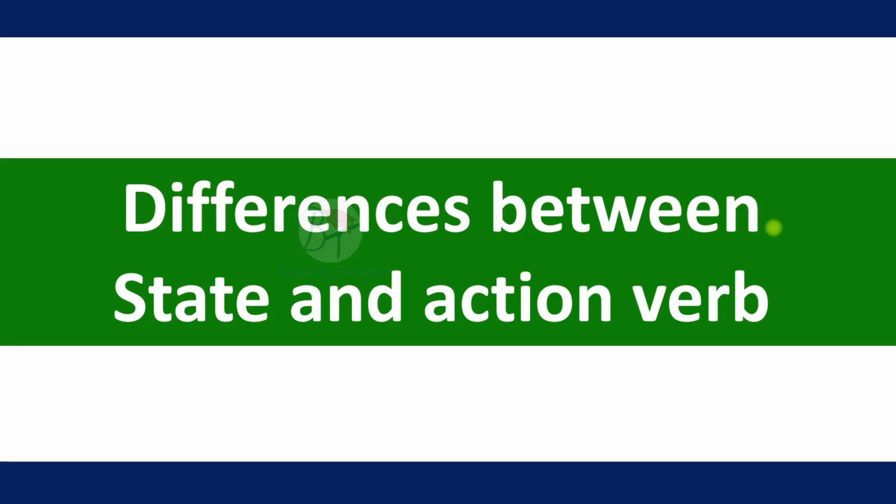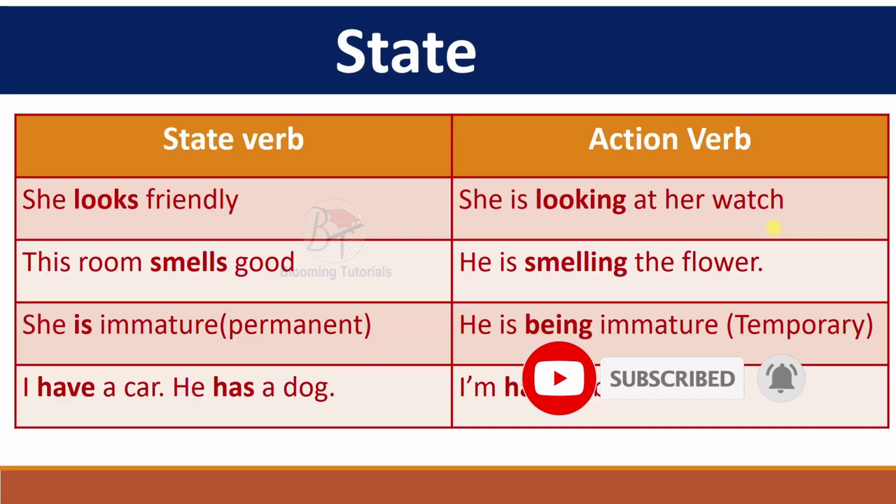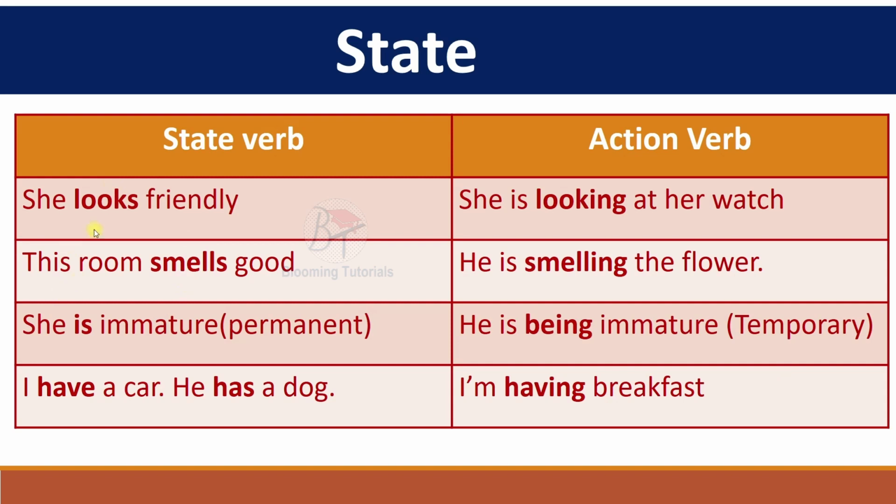What are the differences between state and action verbs? Let us see briefly. She looks friendly. She looks how? Friendly. There is no action word at all. It's just telling the condition or status of the subject. Here, the same word is doing some action: she is looking at her watch. Second, this room smells good. Stative verb. Here, doing some action: he is smelling the flower.